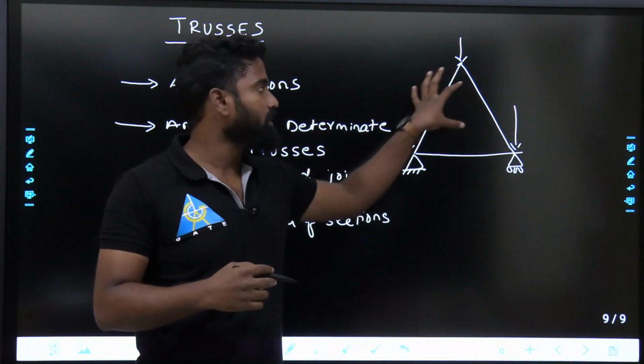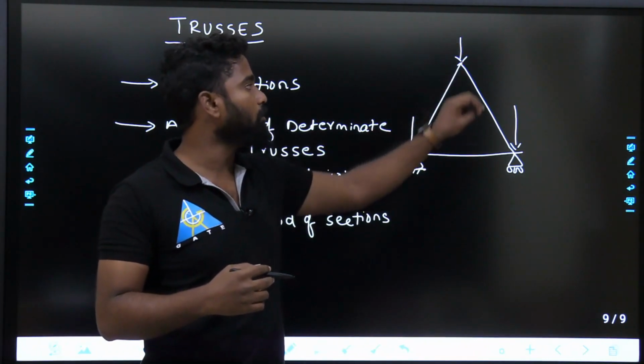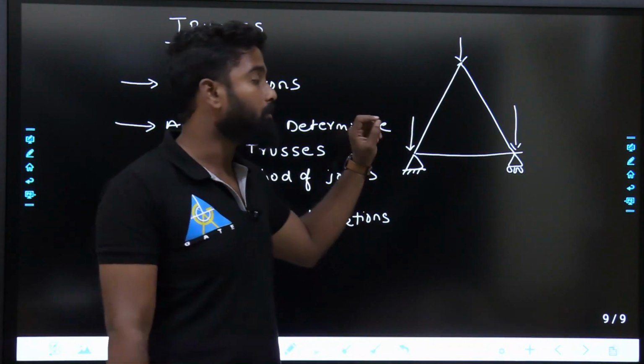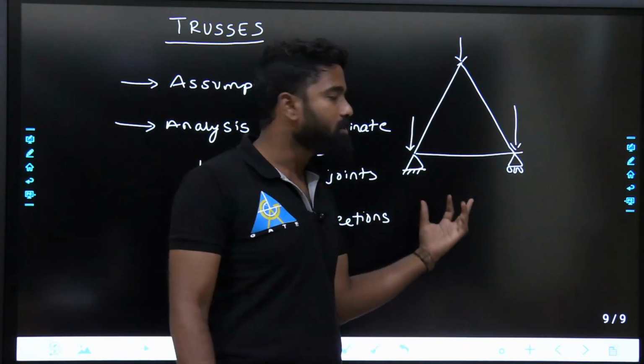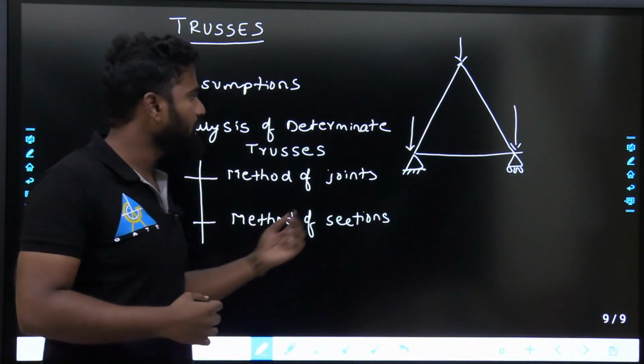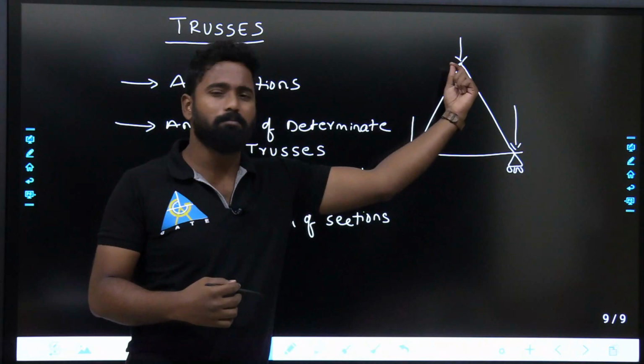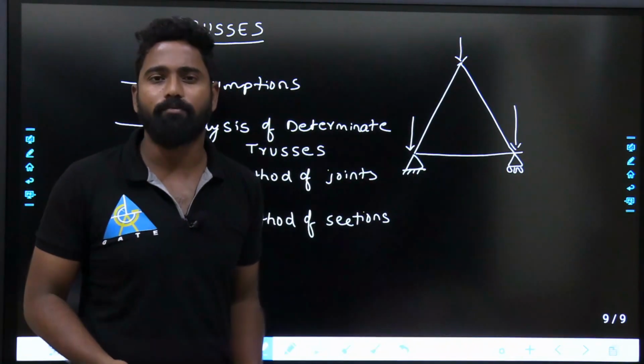Okay, if I say this is a truss, when you apply loads in trusses, loads are applied only at the joints, not anywhere here. So by using different methods, I'll try to find out the forces in these members. Sir, why do you want to calculate forces in the members?